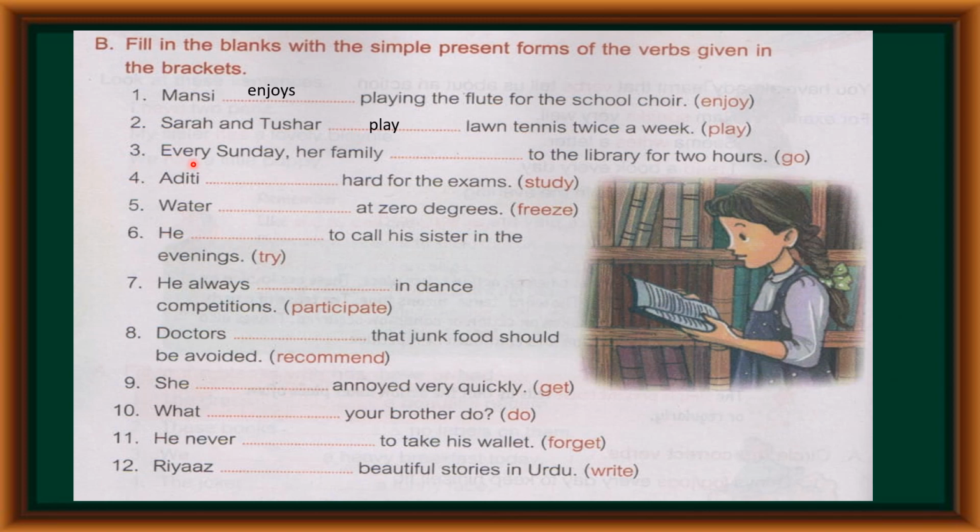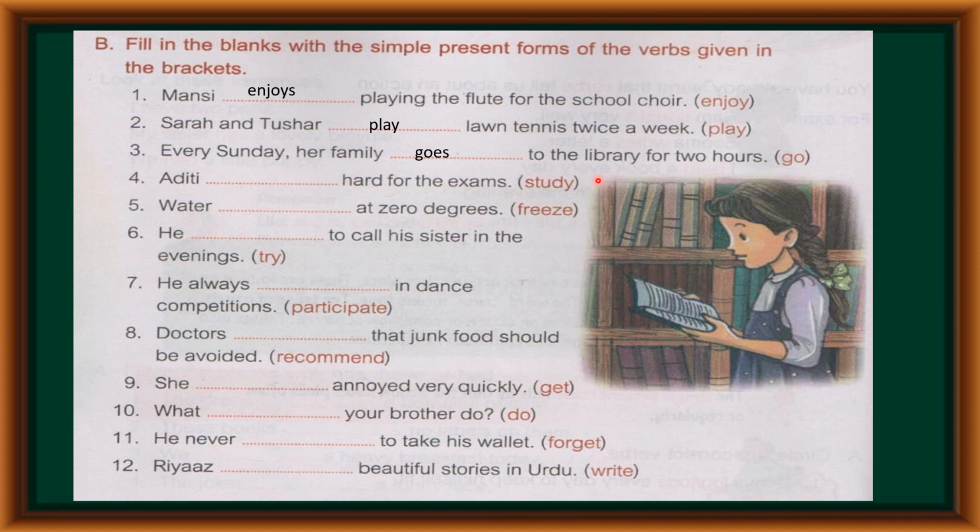Third one, every Sunday, her family dash to the library for 2 hours. So here children, go is given. Okay. So children, if you want to change go in singular form, go becomes goes. Because here family is given. So there are many members in family.